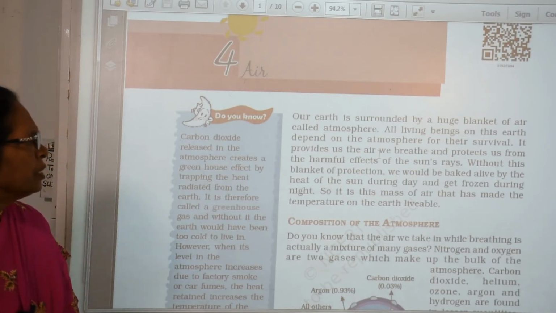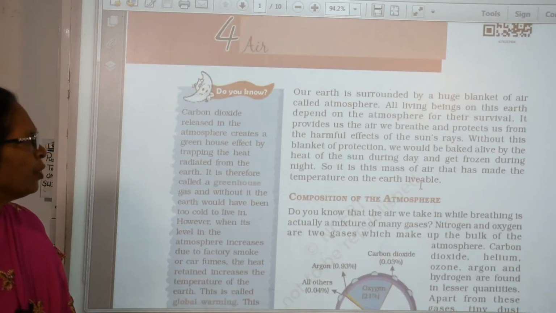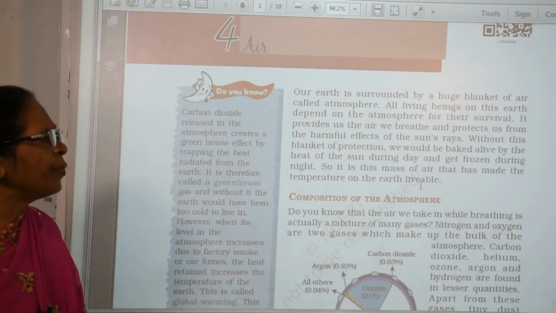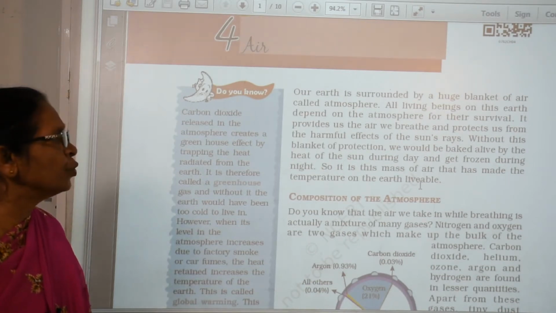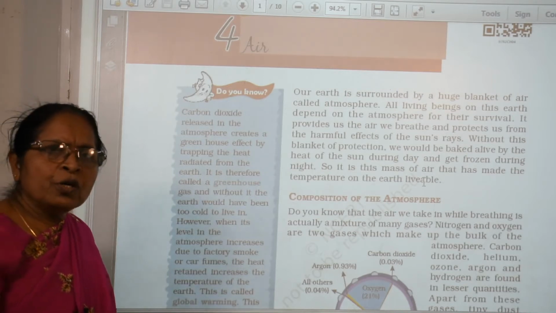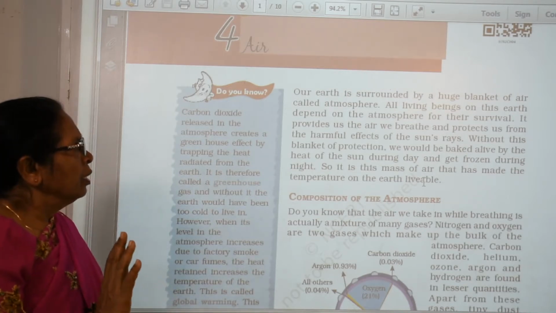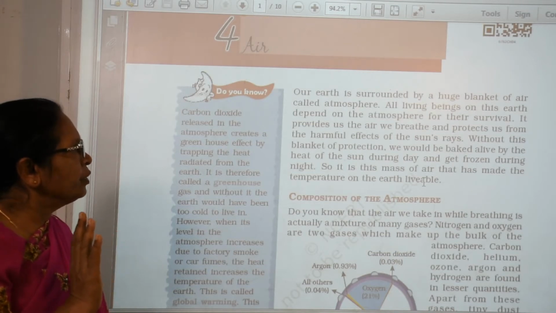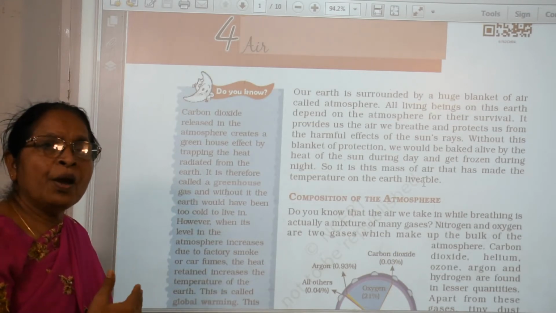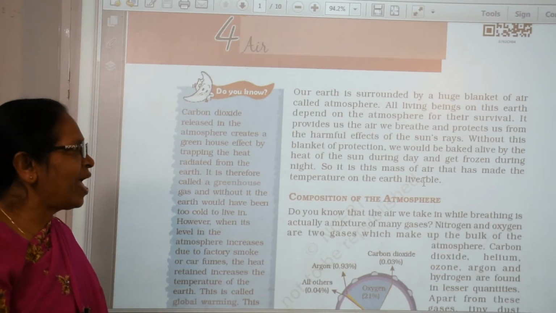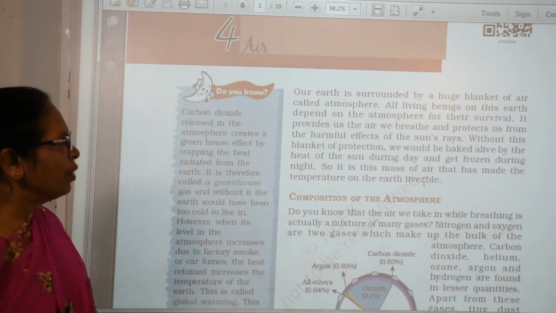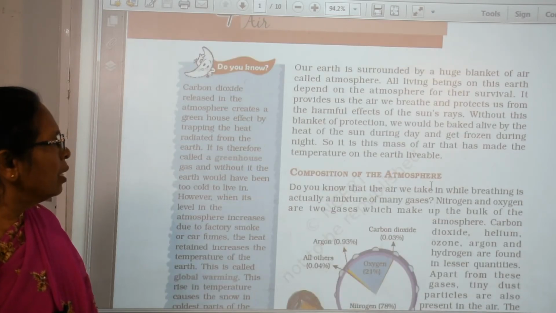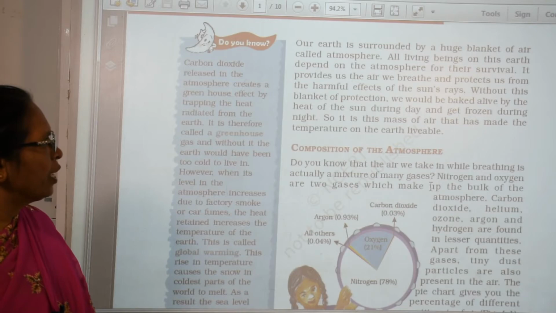Without this blanket of protection, we would have been baked by the heat of the sun during the day, baked like a samosa. And at the same time, children, it would be frozen during the night as it is cold. Now we'll see the composition of the atmosphere.